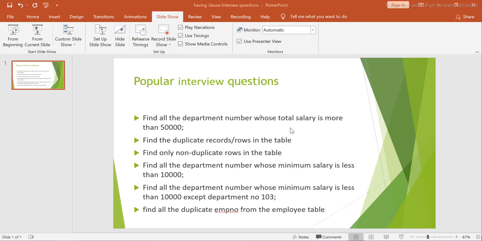First we use the group by to sum the salary for each department, grouping based on the department number, and then we use the having clause to filter only those sums of salary which are more than 50,000. Okay, so let's try this.